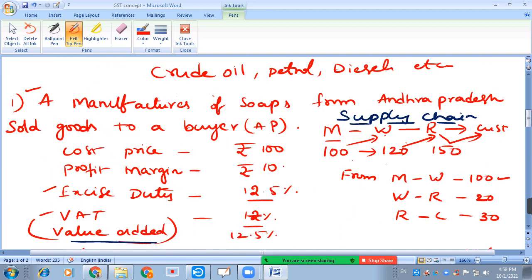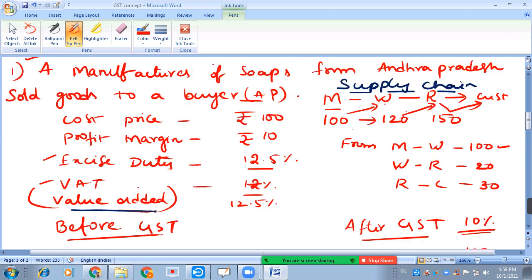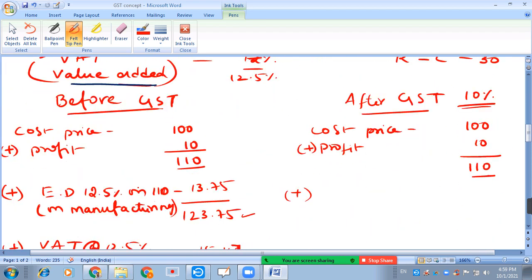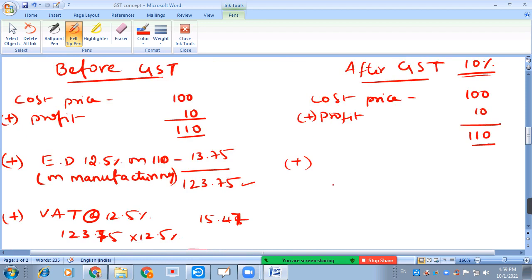Both buyer and seller, that is the manufacturer and the wholesaler, belong to the same state. Now let us understand how much tax can be levied.